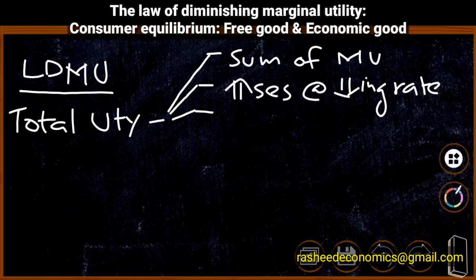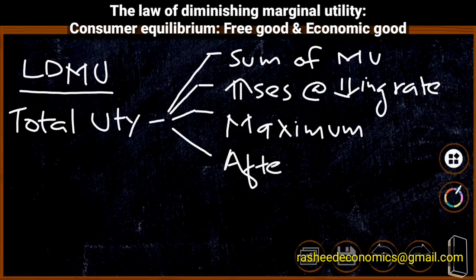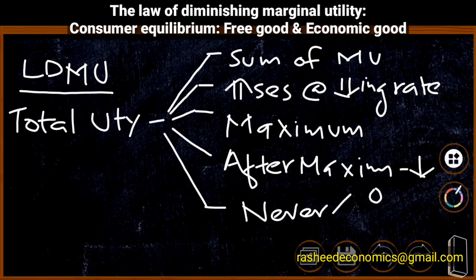The third point is that total utility reaches a maximum at a particular point. That means there is a maximum point to total utility. Fourth point, after the maximum point, total utility diminishes. After the maximum, total utility decreases. And the last point, total utility can never be 0 or negative. These are the features of total utility.